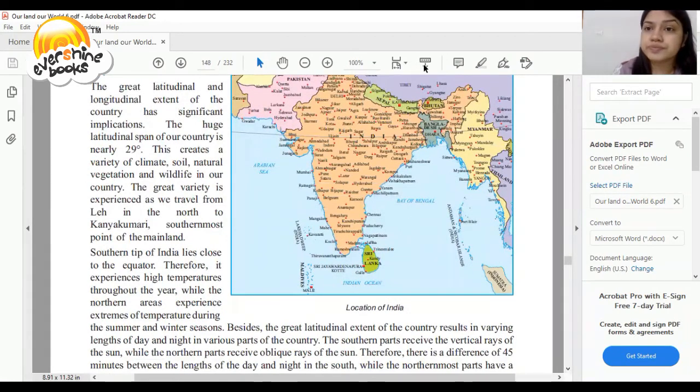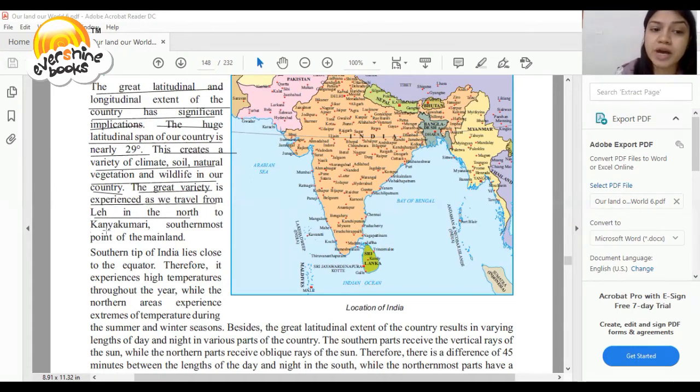So, dear student, the great latitudinal and longitudinal extent of the country has significant implications. The huge latitudinal span of the country is nearly 29 degrees. This creates a variety of climate, soil, natural vegetation and wildlife in our country. The great variety is experienced as we travel from Leh in the north to Kanyakumari, the southernmost point of the mainland. The southern tip of India lies close to the equator.